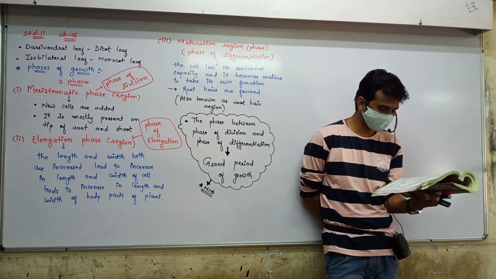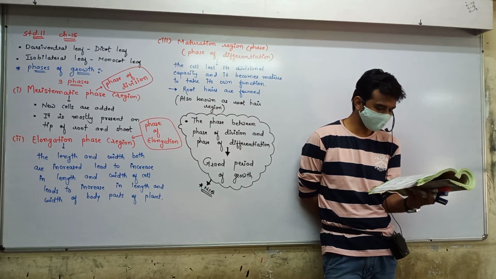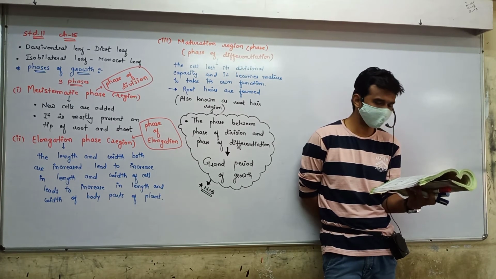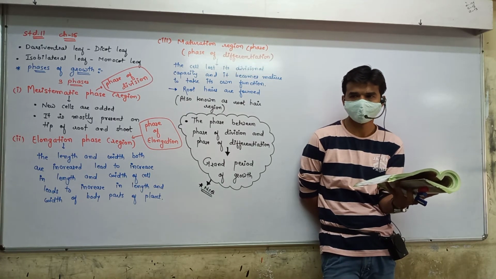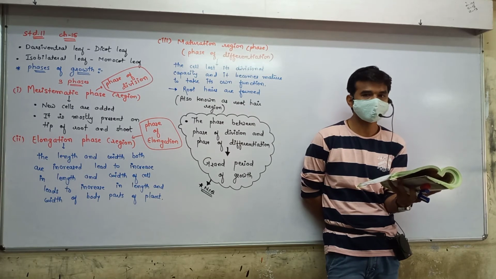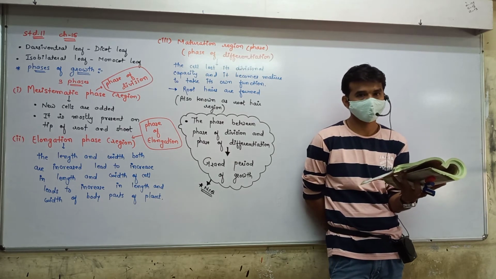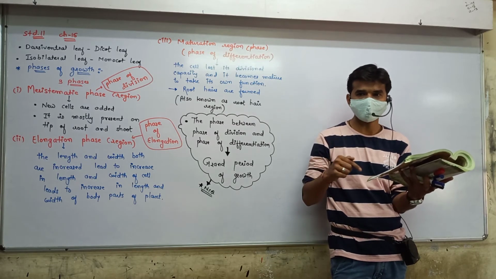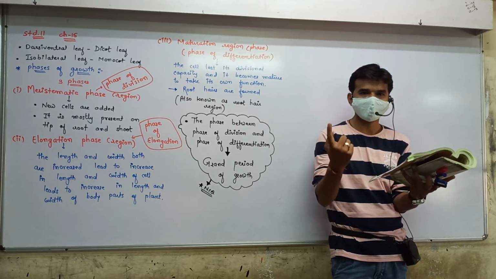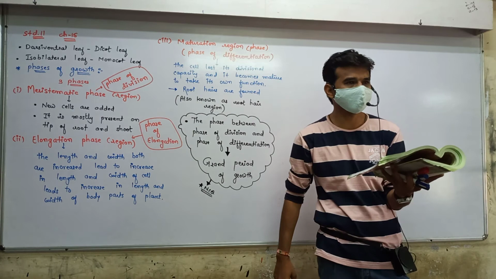Let us understand this by looking at the root tip. The constantly dividing cells, both at the root apex and the shoot apex, represent the meristematic phase of growth, because here new cells are continuously added. But in which direction are the new cells added? Yesterday we had learned this. From the root apex, cells are added upside, and from the shoot apex, cells are added downside. As a result, elongation occurs in the main axis. Fine.